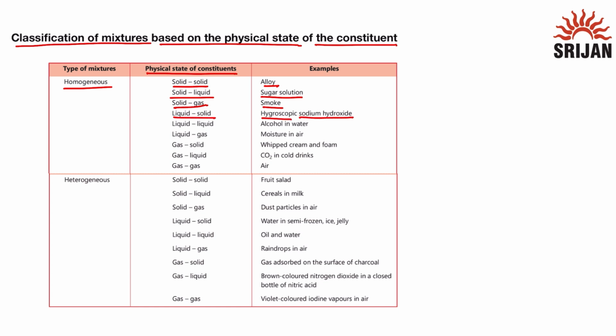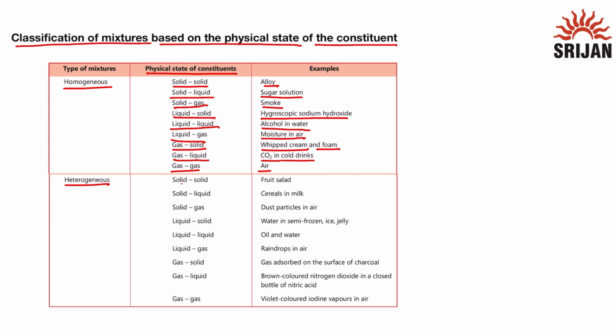Now, hygroscopic is that type of substance that absorbs water. Liquid-liquid mixture is alcohol and water. Liquid-gas mixture is moisture in air. Gas-solid mixture is whipped cream and foam. Gas-liquid mixture is CO2 in cold drinks, since CO2 is present in aerated drinks. So, this is a type of gas-liquid mixture. Gas-gas mixture is air.